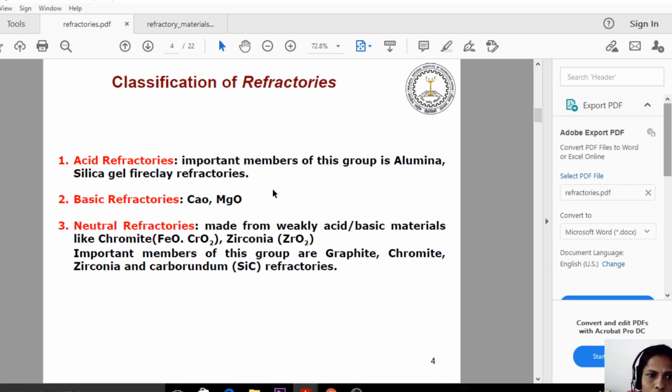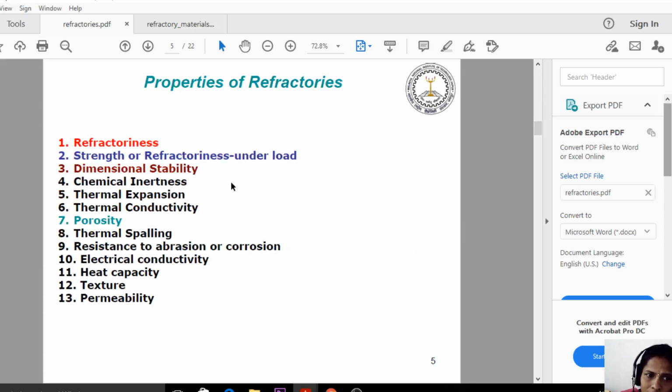So the main properties of refractories are refractoriness under load, dimensional stability, chemical inertness, thermal expansion, thermal conductivity, porosity, thermal spalling, resistance to abrasion or corrosion, electrical conductivity, heat capacity, texture, and permeability. Among these properties, around 3 to 4 are very important for the short questions.